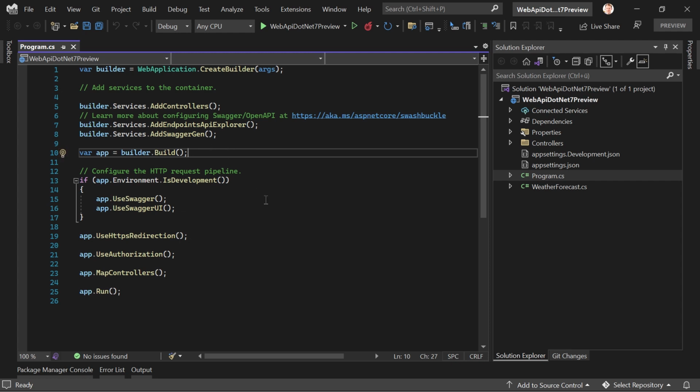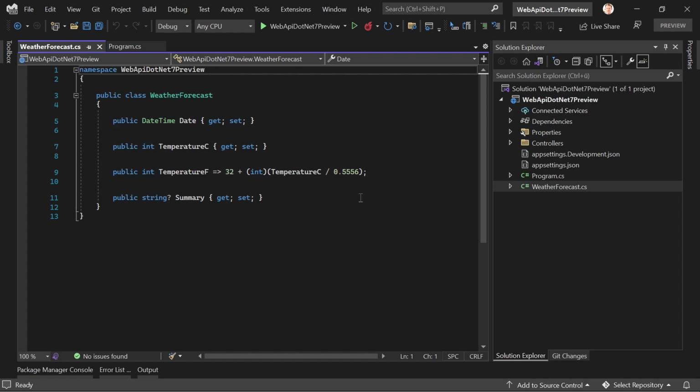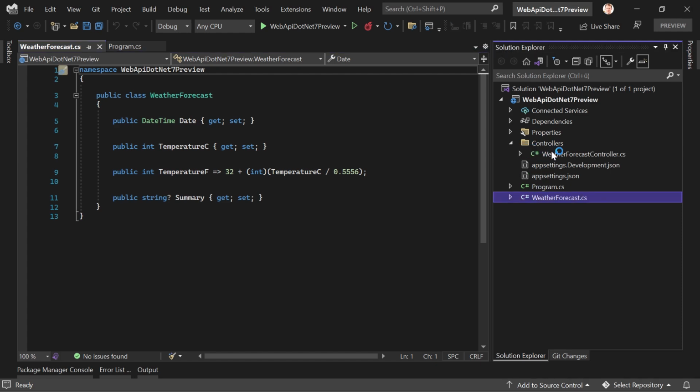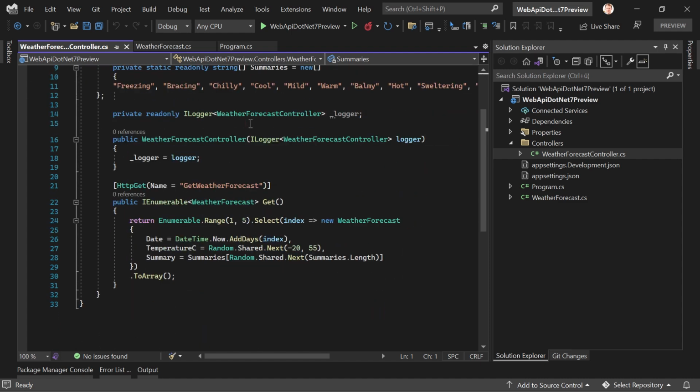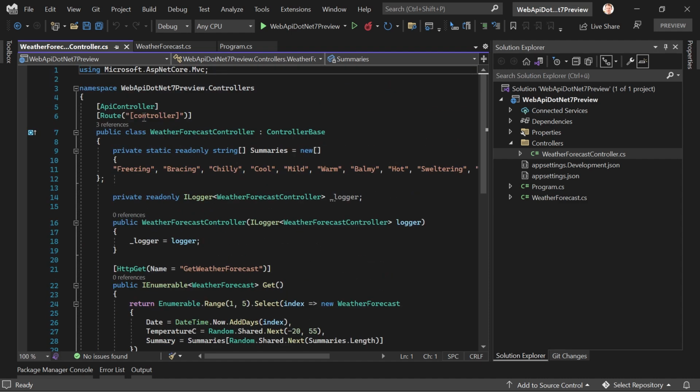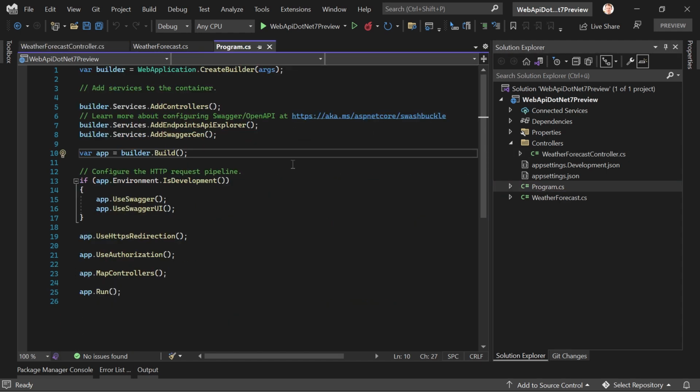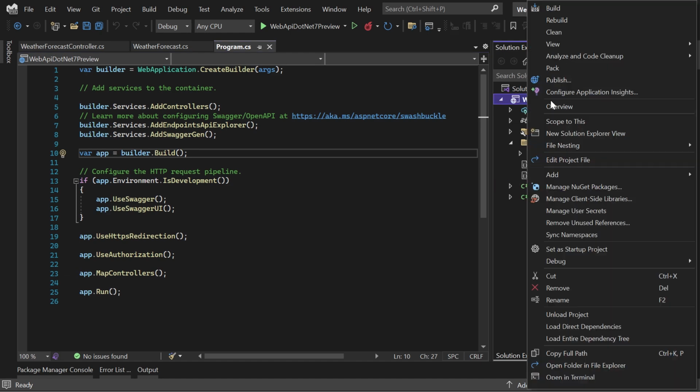Okay, so we've got still our Program.cs with no namespaces whatsoever. We've got our weather forecast model here. This is the typical example, and also the weather forecast controller. Okay, this looks pretty much the same. So I don't know if anything will change at all in this preview version, but let's just start with the model, I'd say.